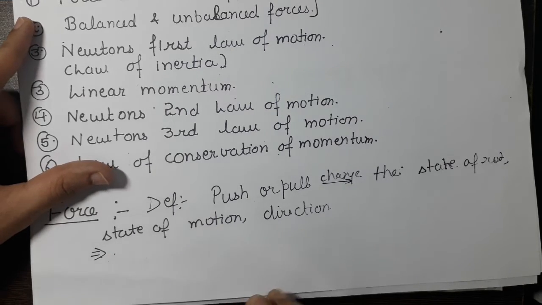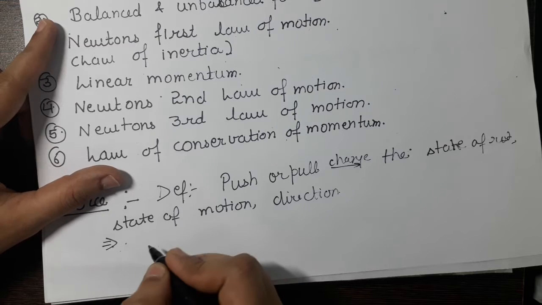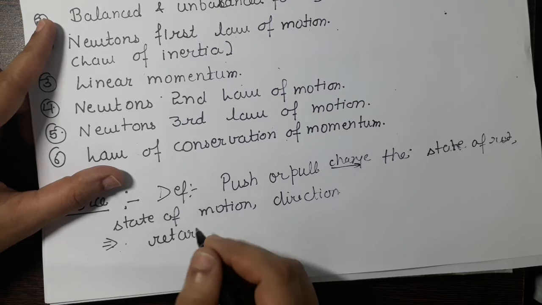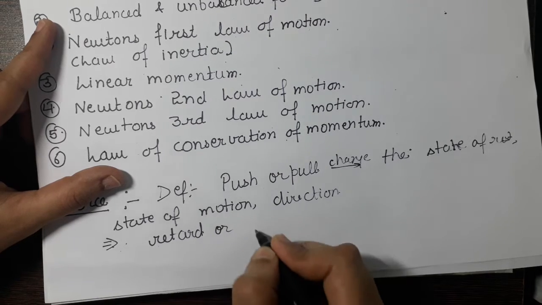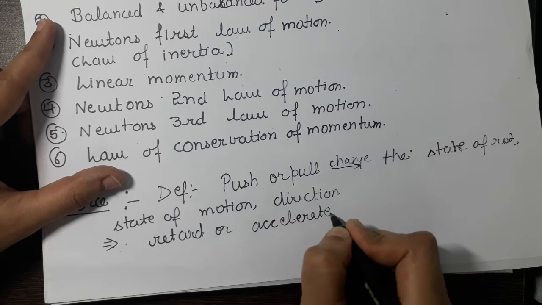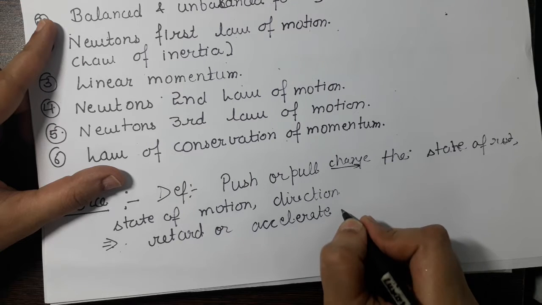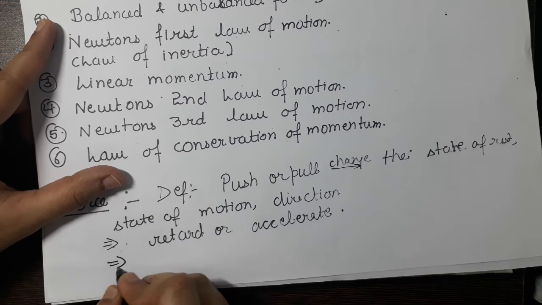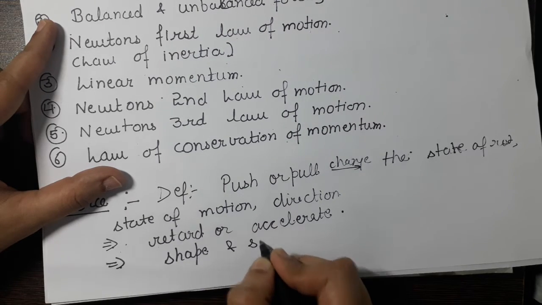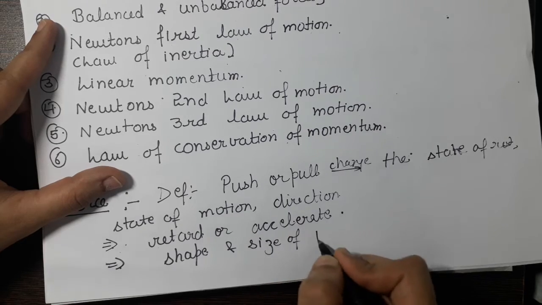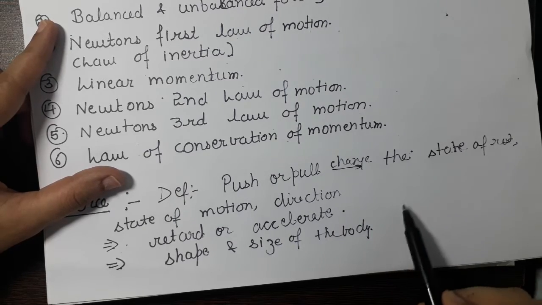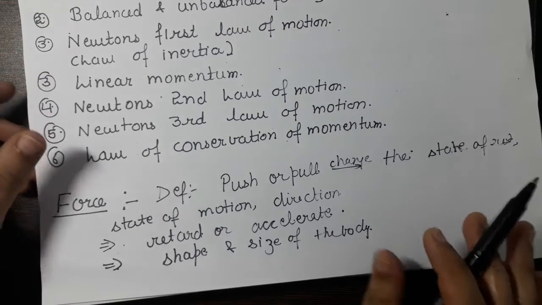And another effect of the force is that it will retard or accelerate the motion of the body. Retard means it can make the body slow. Accelerate means, as we already studied about this, it can speed up the body. Moreover, it can change the shape and size of the body. Now let us discuss all these effects of force one by one in detail with some examples.